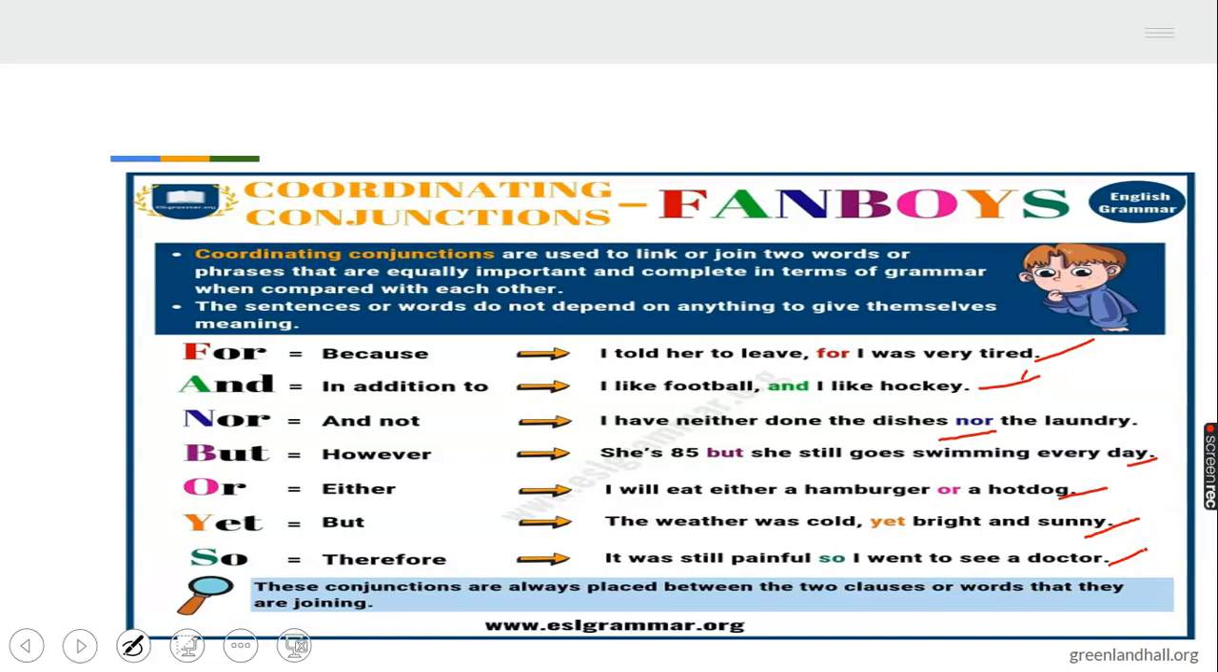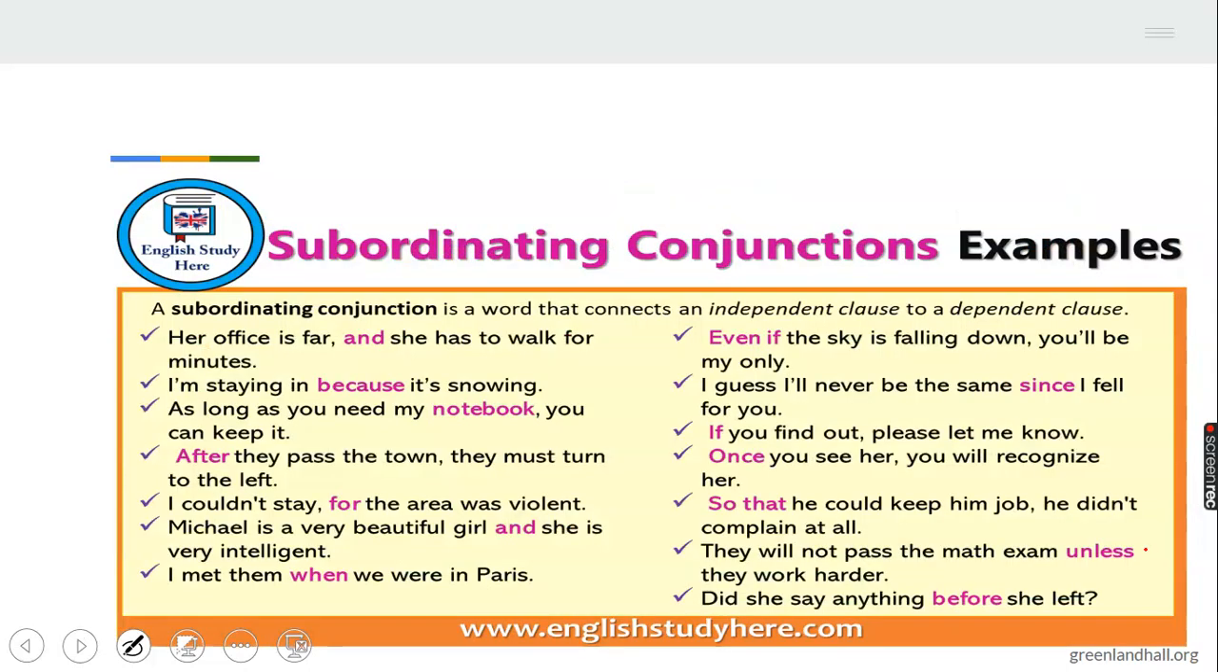Okay. Now let's go to the next one, which is subordinating conjunction. These are the examples. I want you to quickly go through them. Okay, look at them, read them very well. A subordinating conjunction is a word that connects an independent clause to a dependent clause. What does it mean? An independent clause means a sentence that can make complete sense on its own. Then a dependent clause is a sentence that cannot make sense on its own.